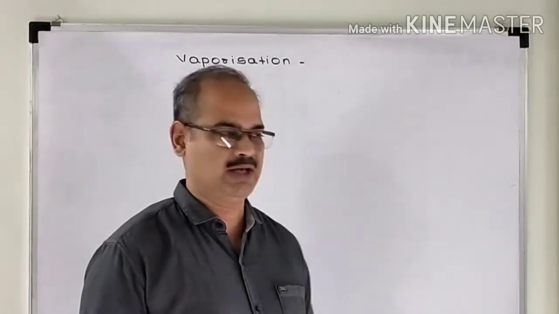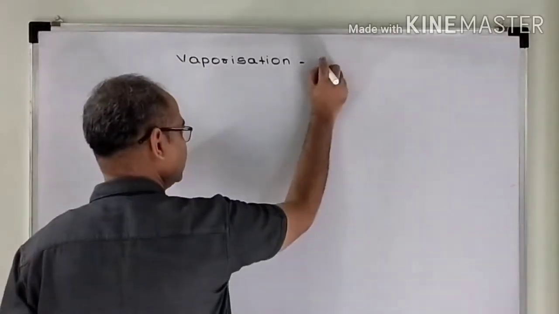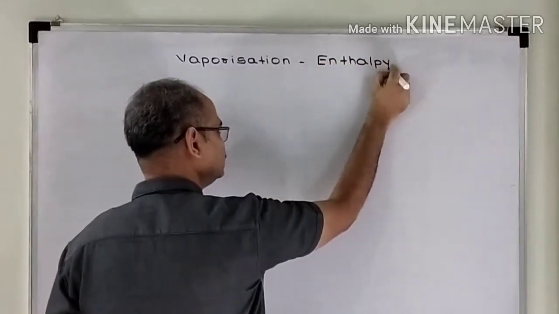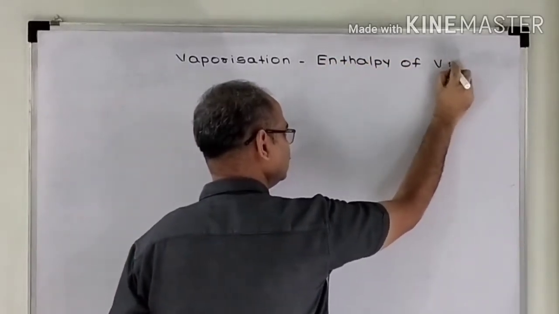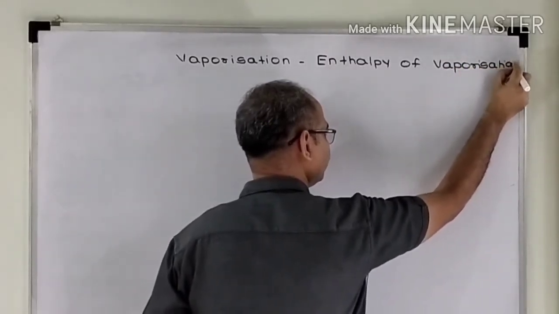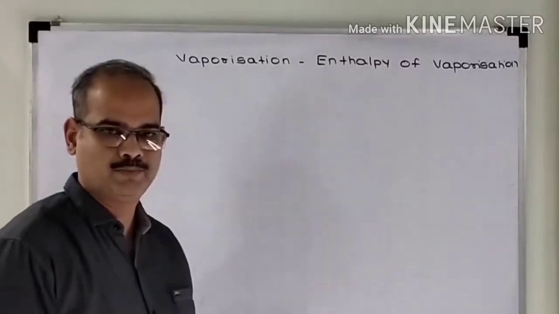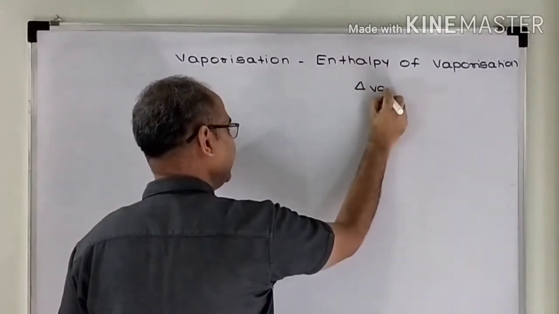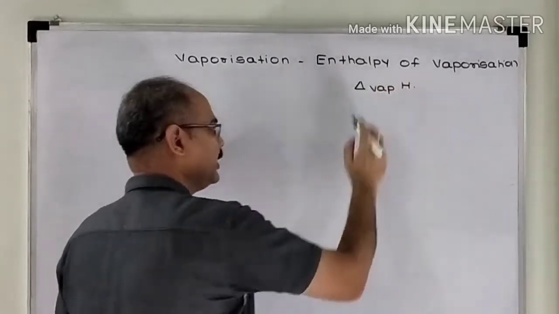This enthalpy change taking place during vaporization is known as enthalpy of vaporization. Enthalpy of vaporization is denoted as delta vap H.